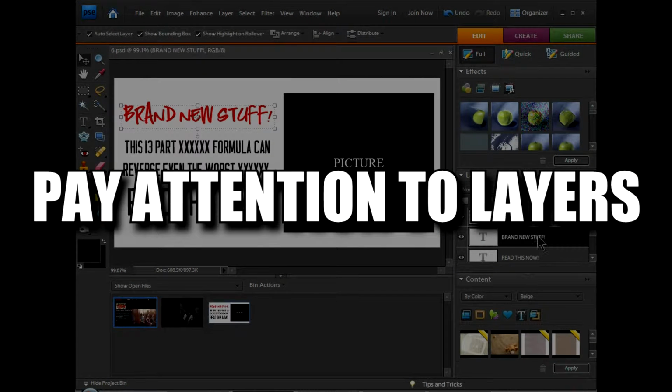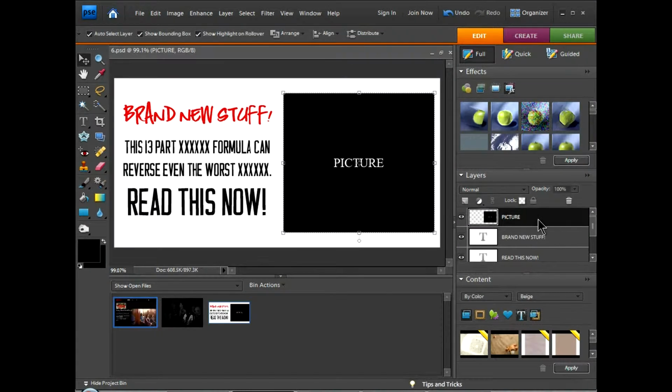But you also want to pay attention to what layer you're on, and we're going to be talking about the background. But first, what I wanted to talk about is replacing pictures. We've made it to where it's easy for you to replace pictures.